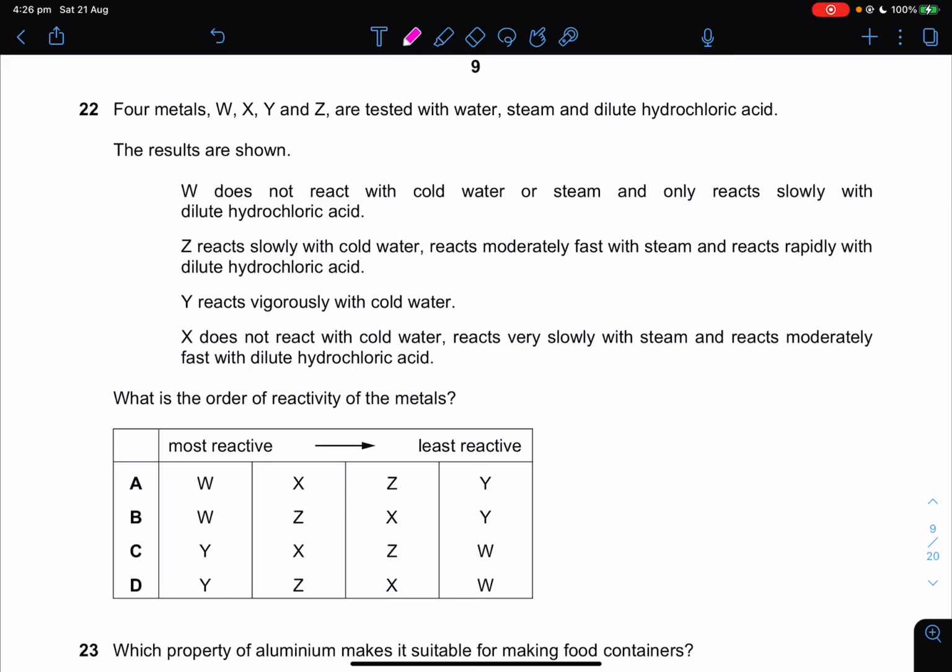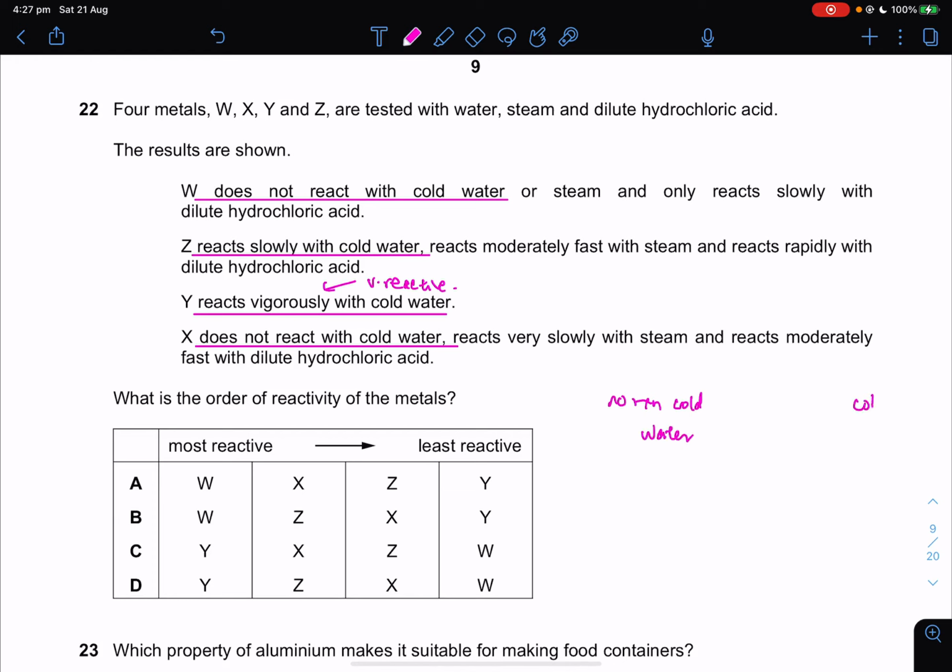Question 22 is very similar to what I've done in the other tutorials, but anyway, let's just read the information. W does not react with cold water. Z reacts slowly with cold water. Y reacts vigorously. Vigorously means very reactive. X does not react with cold water. So W and X do not react with cold water, so no reaction with cold water.